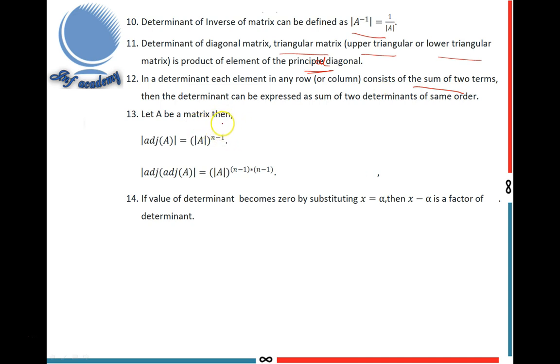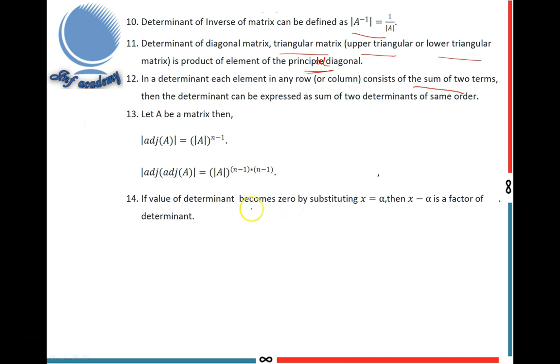Next, let A be an n by n matrix, then determinant of adjoint of A equals determinant of A whole power n minus 1. This is the 13th property.